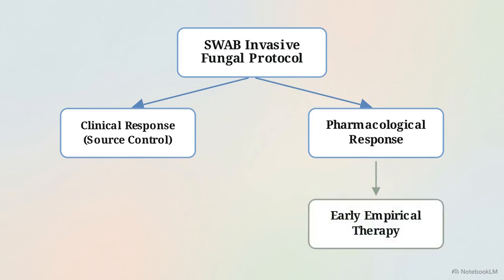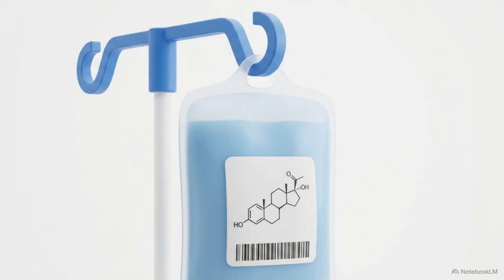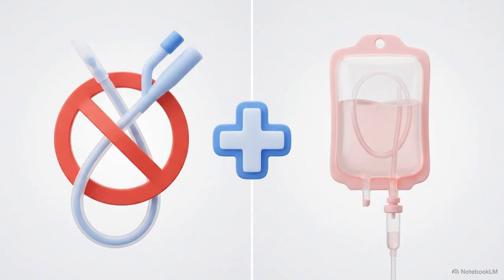The guidelines recommend initiating early empirical therapy based on local epidemiology while waiting for definitive susceptibility results. Because of high azole and echinocandin resistance, lipid formulation amphotericin B is frequently the backbone of treatment for these Basidiomycetous yeasts. Survival depends on executing both tasks at once: rapid mechanical source control paired with aggressive, non-standard antifungal therapy.